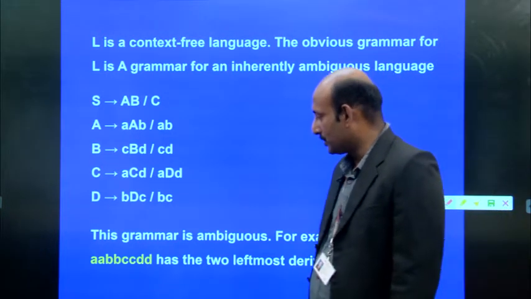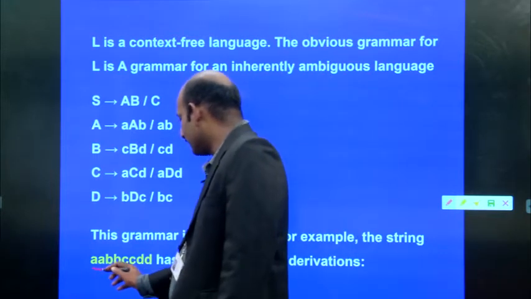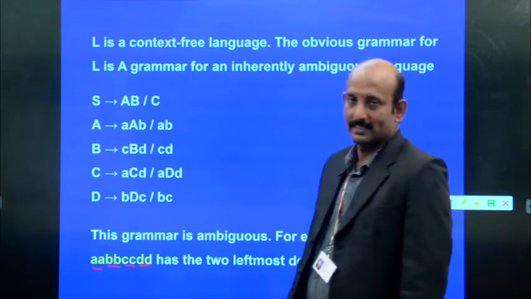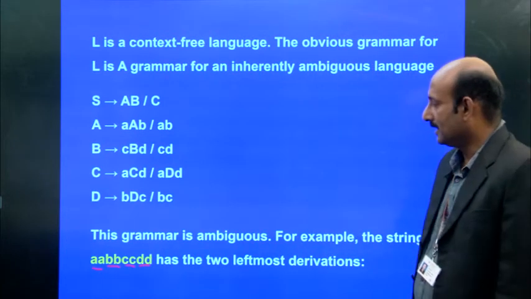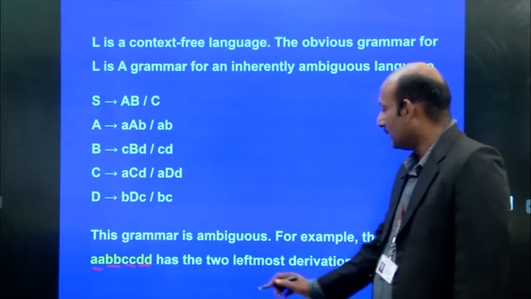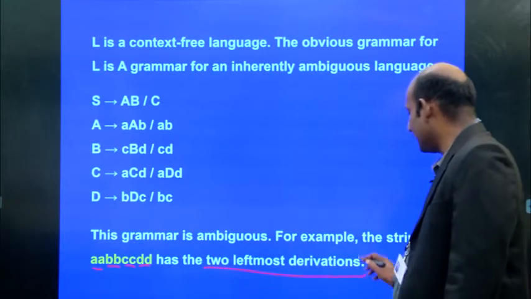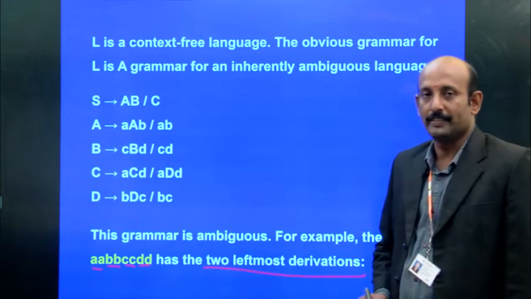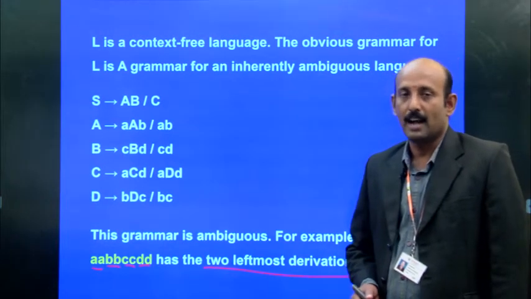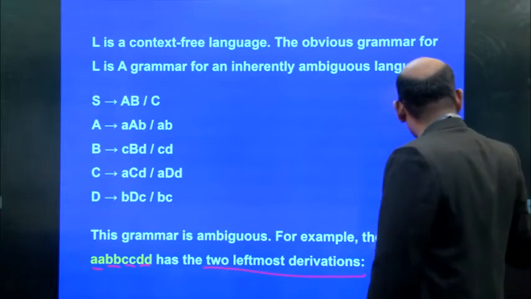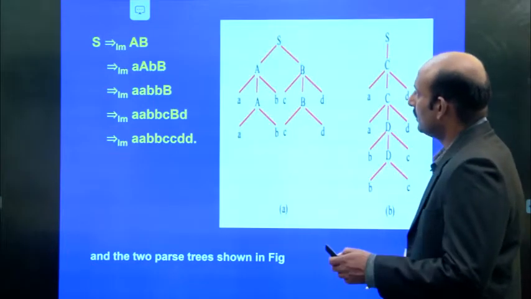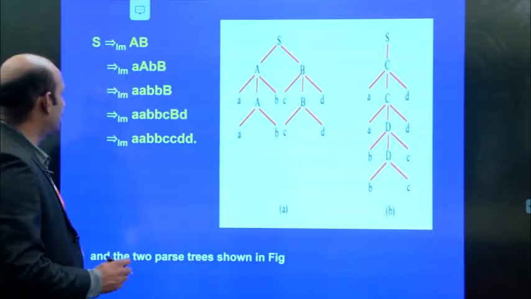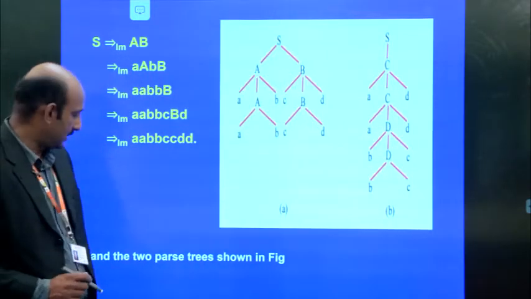So the given input string has a a b b c c d d, that is, twice of this: a a b b c c d d. So if we have two leftmost derivations or two rightmost derivations, then it is said to be an ambiguous grammar. So let's look at this. We are going here for the leftmost derivations.